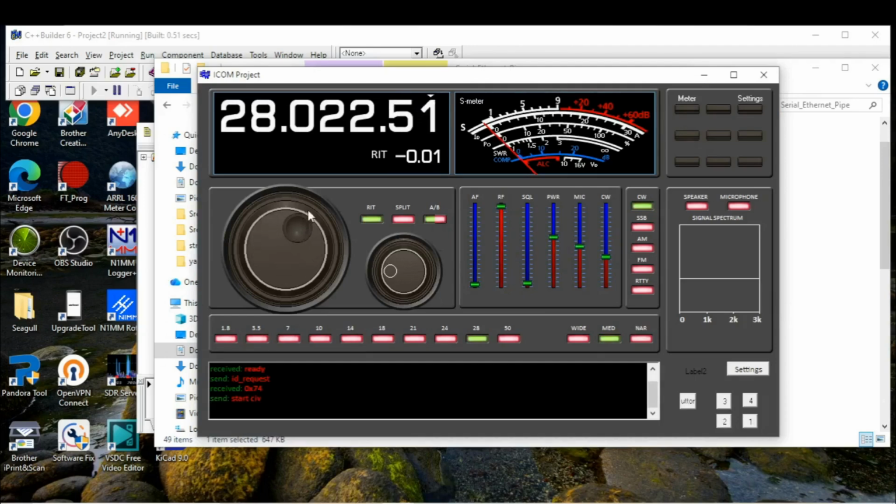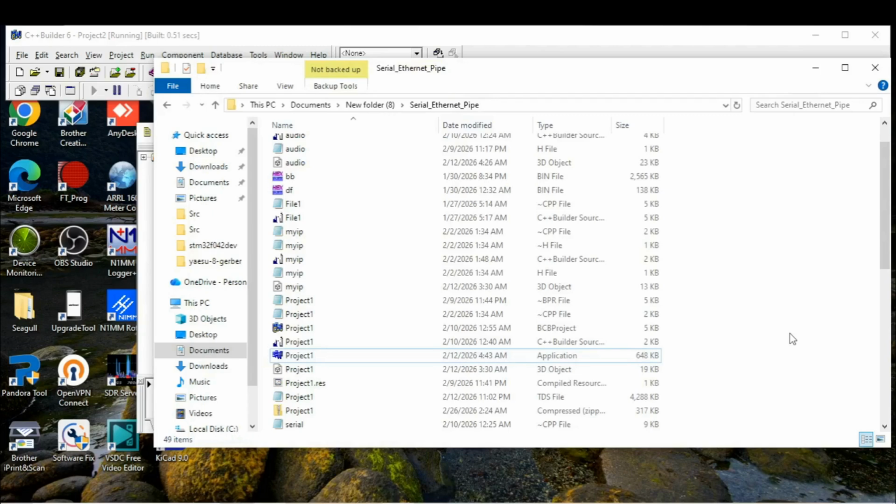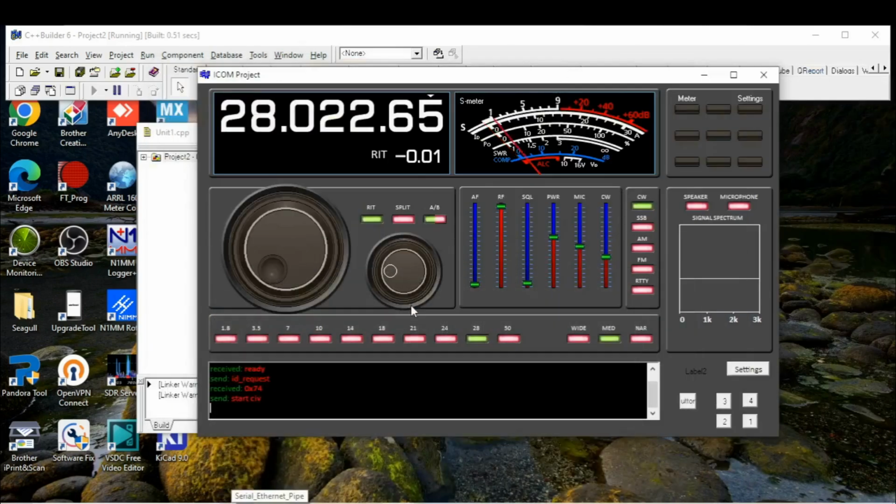So now we have CIV settings. Then we need to press 3 and 4. It will run the speaker. These buttons are just temporary. We will move everything to the settings, and the speaker will be activated from the speaker button. In the next video we will finish network UDP. I will add the microphone and we will start to fill in the buttons.